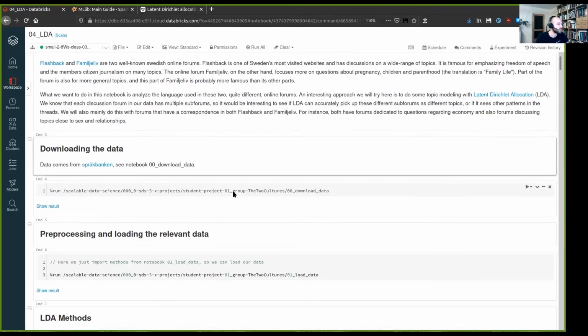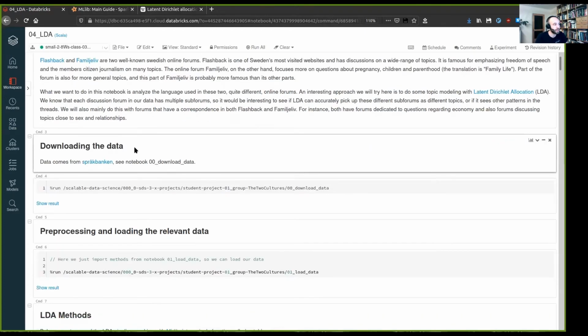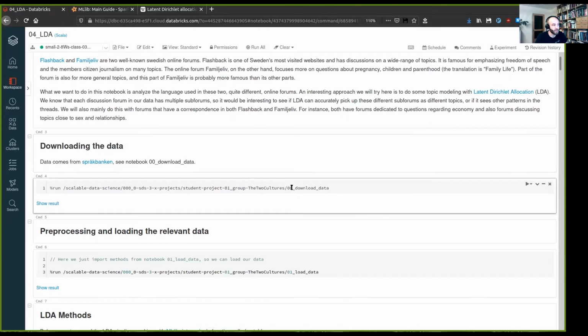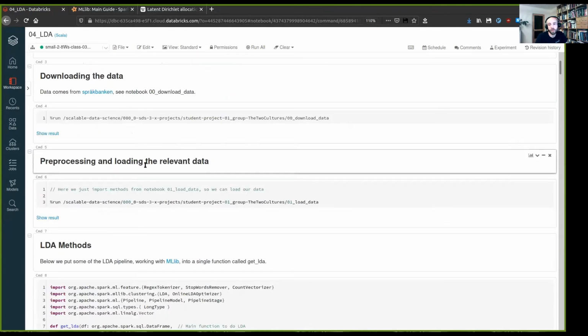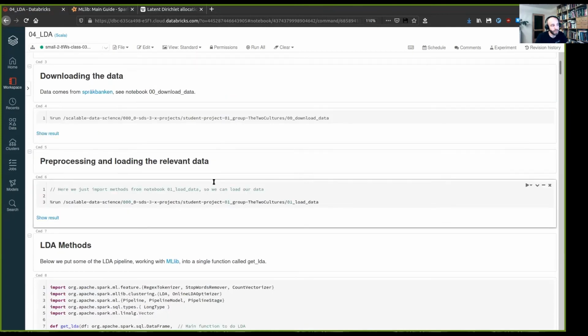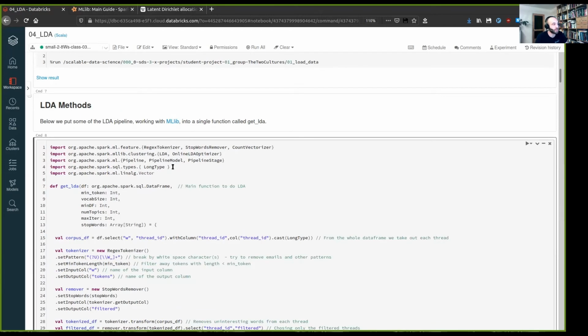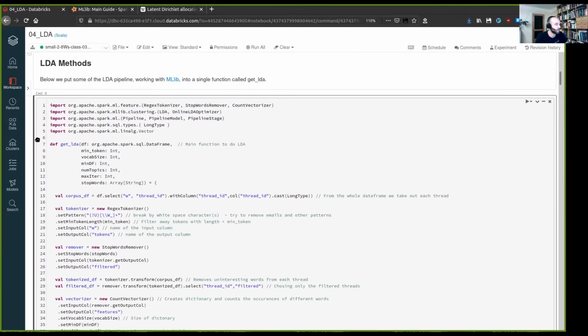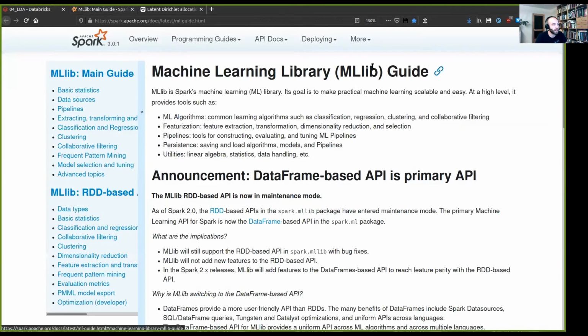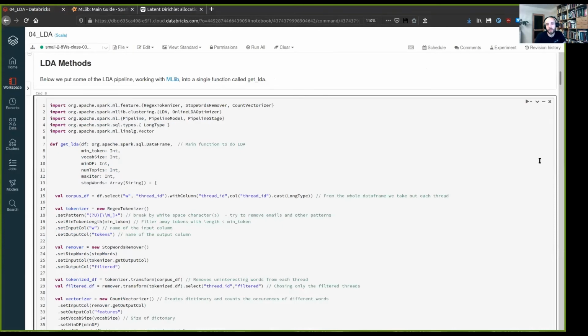Okay, so first we download the data. This notebook you've seen, 00. There's some pre-processing of the XML files and loading the data. This is notebook 01, which we talked about. So here we've taken some methods and put them all in this function getLDA. So mainly we're using MLlib, the machine learning library of Spark, which has an LDA function.